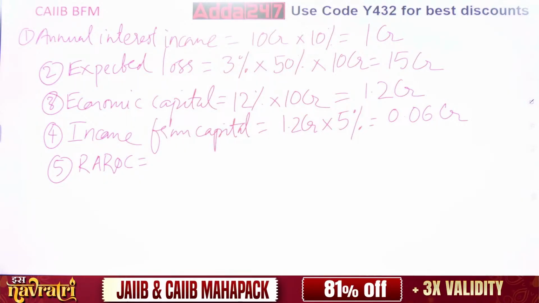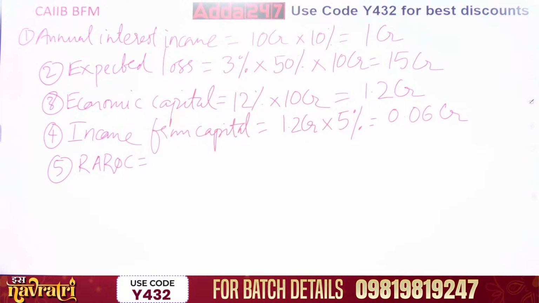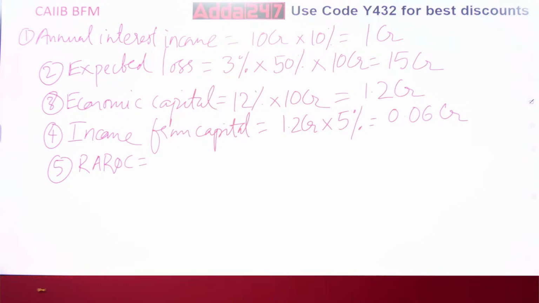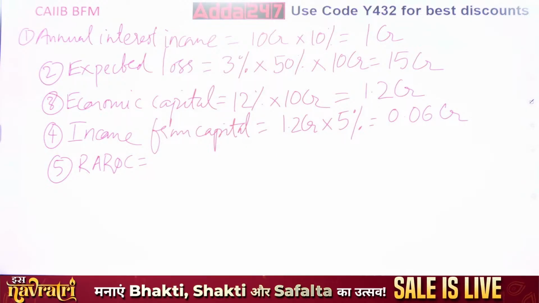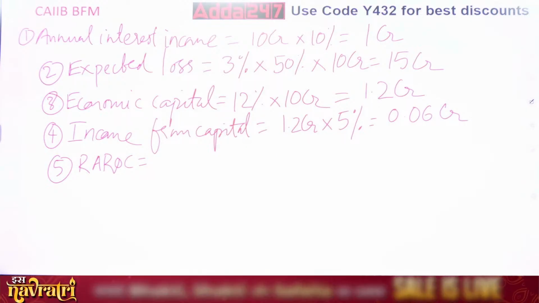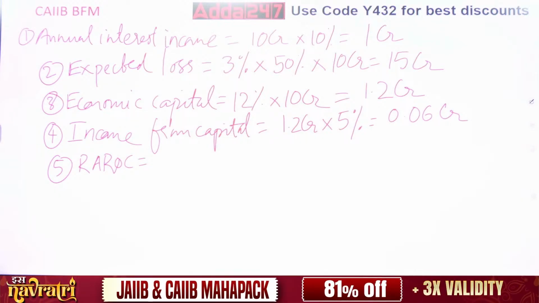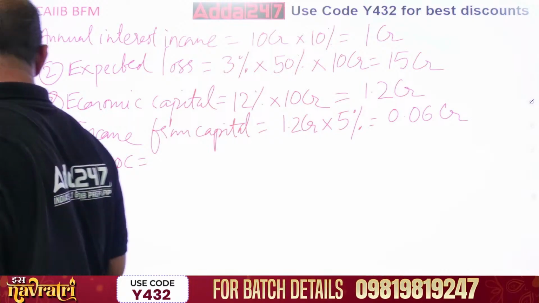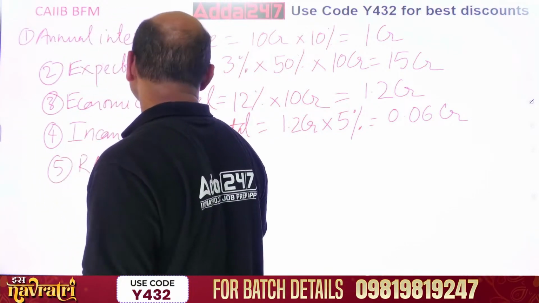Total interest income minus, what is this? Anything over here? Operating expenses are given, 10 lakhs. See, it's very confusing. So I'll write it over here.